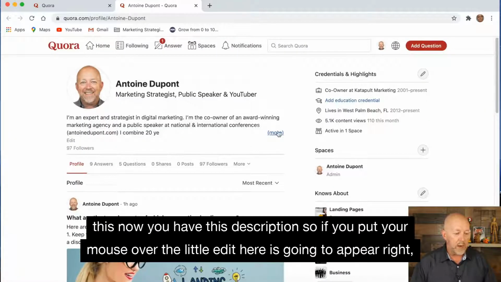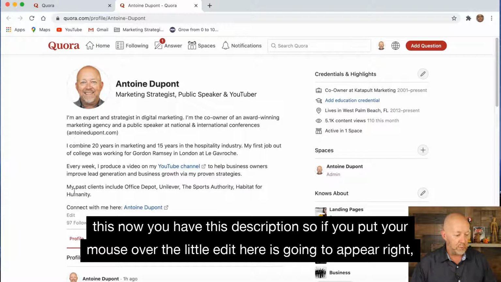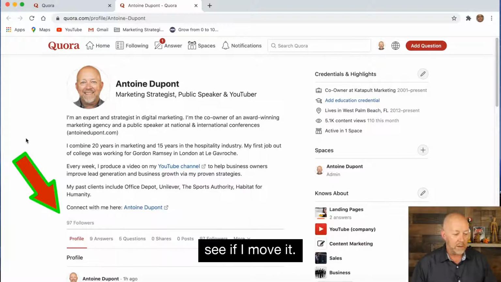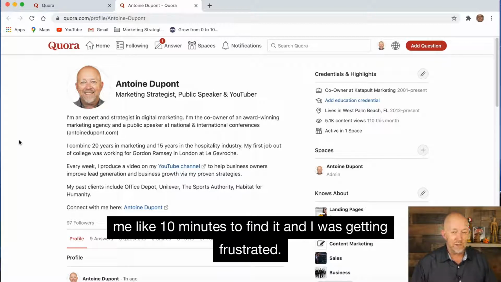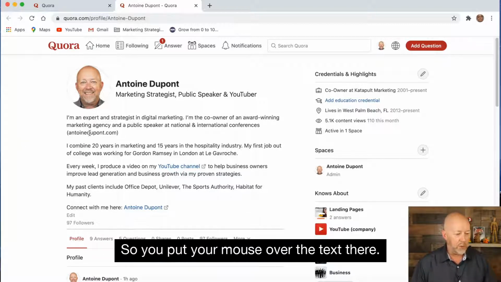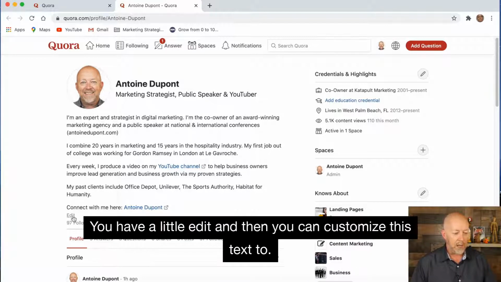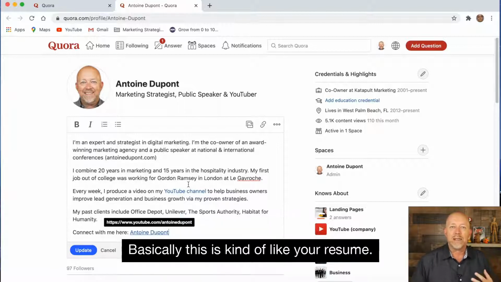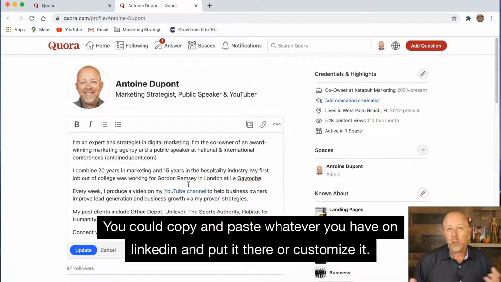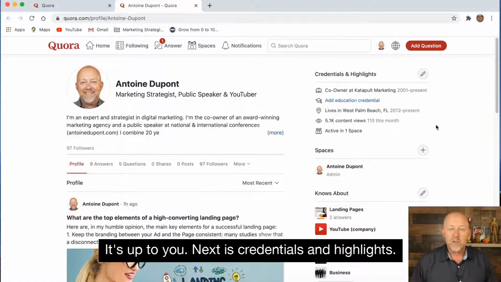Underneath this, now you have this description. So if you put your mouse over the little edit here, it is going to appear, right? See, if I move it, the edit is not there. I'm telling you that because it took me like 10 minutes to find it, and I was getting frustrated. So you put your mouse over the text there, you'll have a little edit, and then you can customize this text to basically, this is kind of like your resume. You could copy and paste whatever you have on LinkedIn and put it there, or customize it. It's up to you. Next is credentials and highlights.